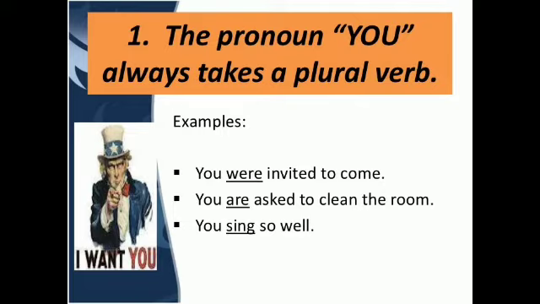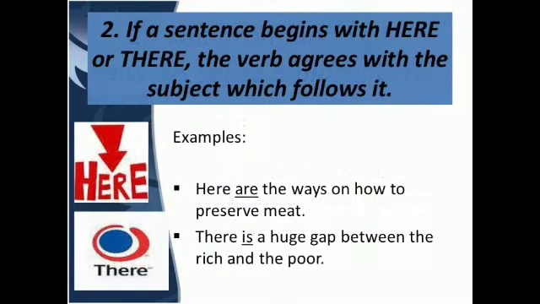Now let us move towards the second rule, that is if a sentence begins with here or there, the verb agrees with the subject which follows it. Now let us see the examples so that the second rule will be more clear. Here are the ways to prevent meat.